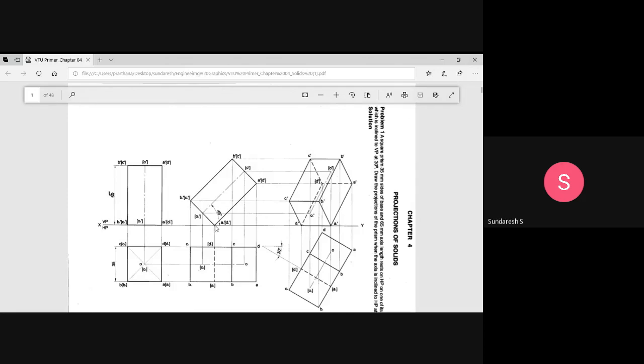So therefore, first you construct this B1 dash and C1 dash. You measure a 45 degree and draw this line. Then it is very easy for you to construct this rectangle over there. Because we want A1 dash and D1 dash to lie on HP. This is a very important thing. Therefore, you construct this base and then correspondingly you can get the other sides also.